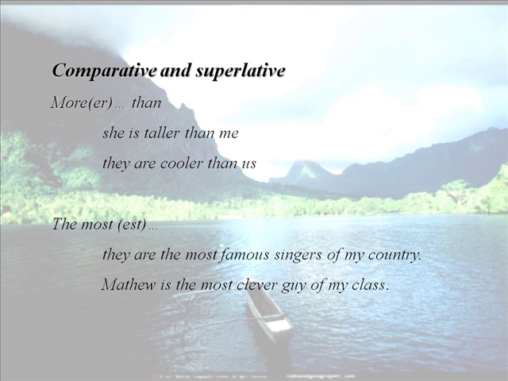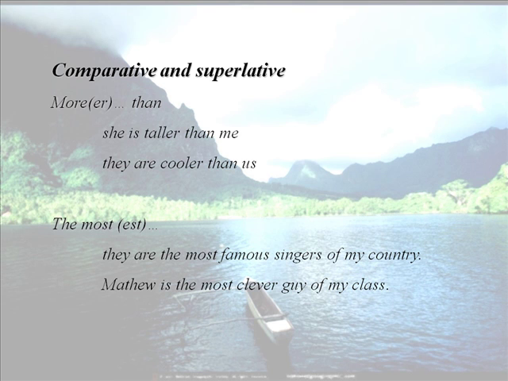When we use adjectives, we usually use them for comparative and superlative. Comparative, as you remember, is when you compare two things. And superlative is when you compare one thing to the others.